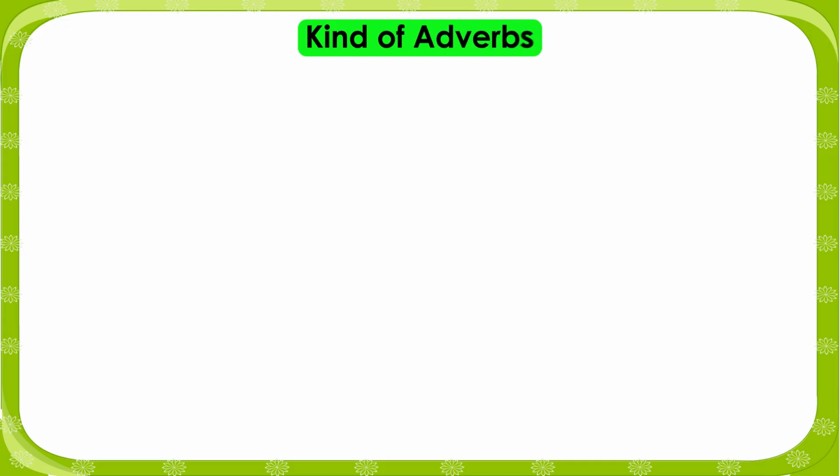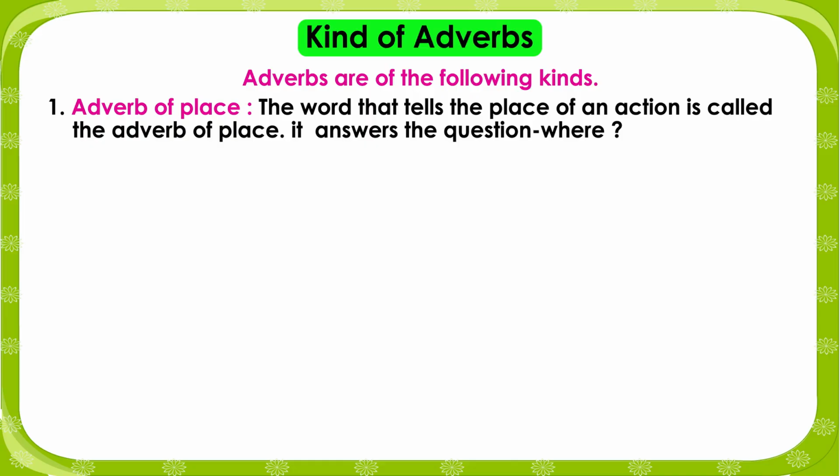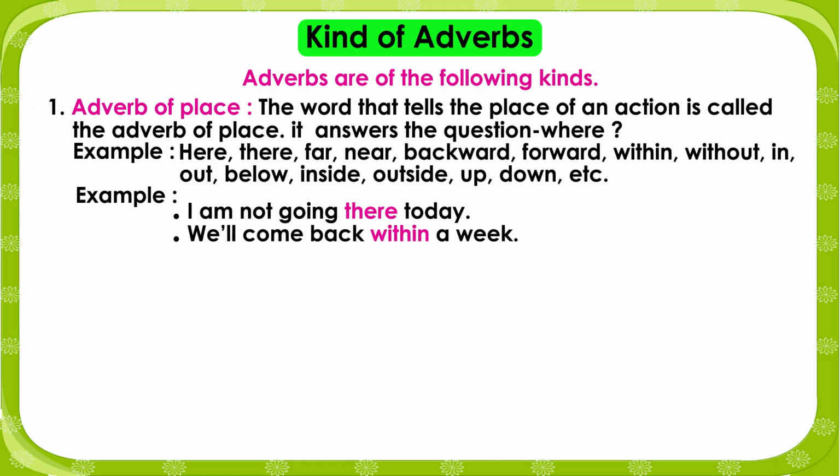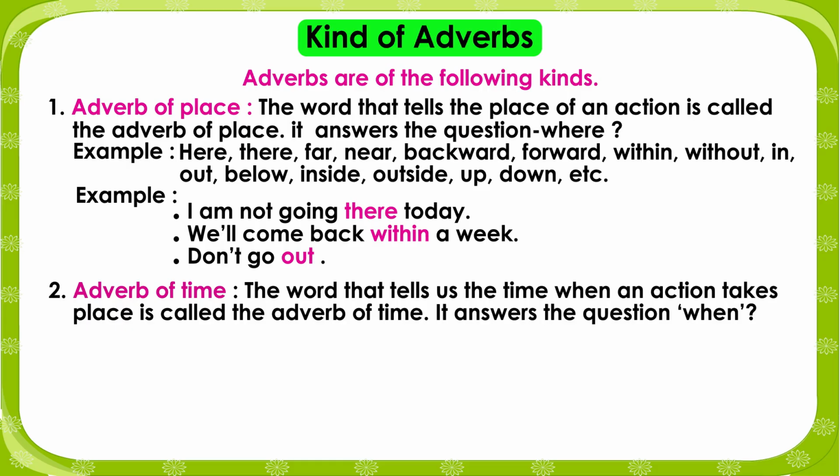Kinds of adverbs. Adverbs are of the following kinds. 1. Adverb of place. The word that tells the place of an action is called the adverb of place. It answers the question where. Example: here, there, far, near, backward, forward, within, without, in, out, below, inside, outside, up, down, etc. Example: I am not going there today. We'll come back within a week. Don't go out.